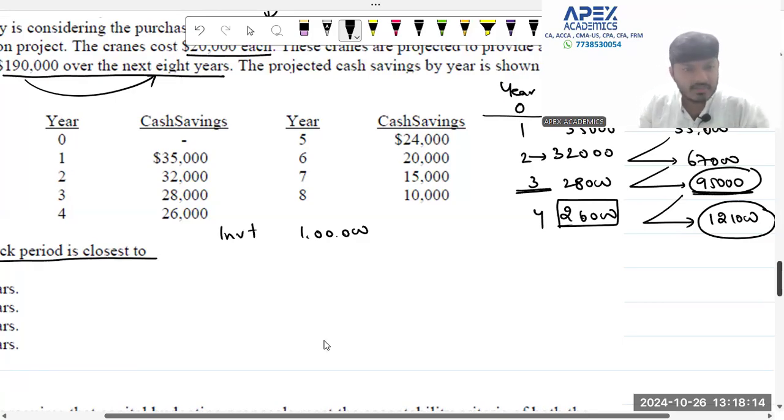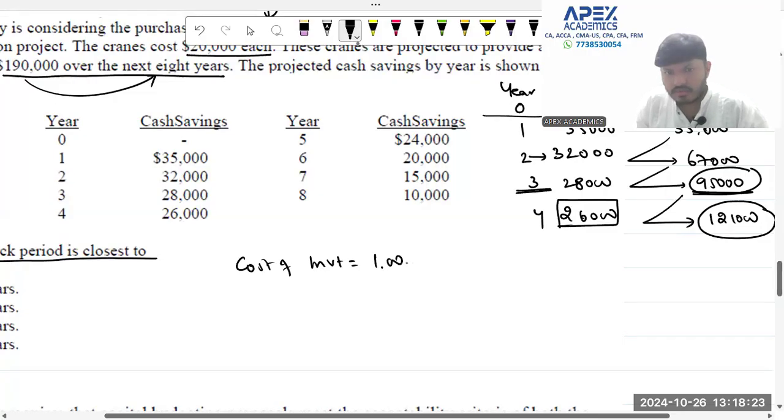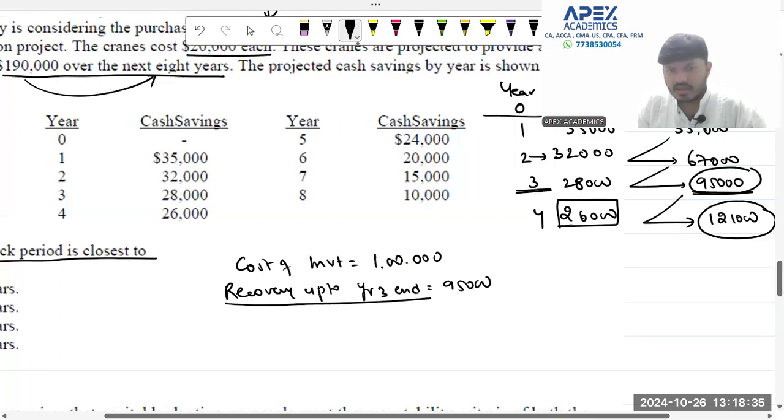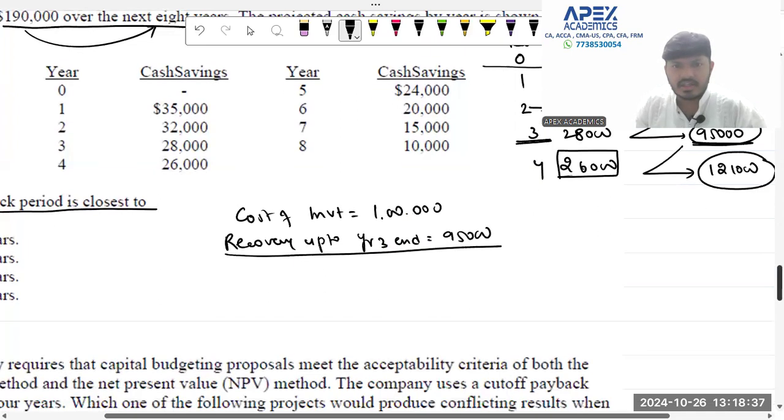So here I am writing down the cost of investment, which is equal to 1 lakh. Next, I'm writing down the recovery up to year 3 end. Is 95,000. My dear friends, up to the third year, you have recovered 95,000. So what is the balance to be recovered? The balance to be recovered is 5,000.